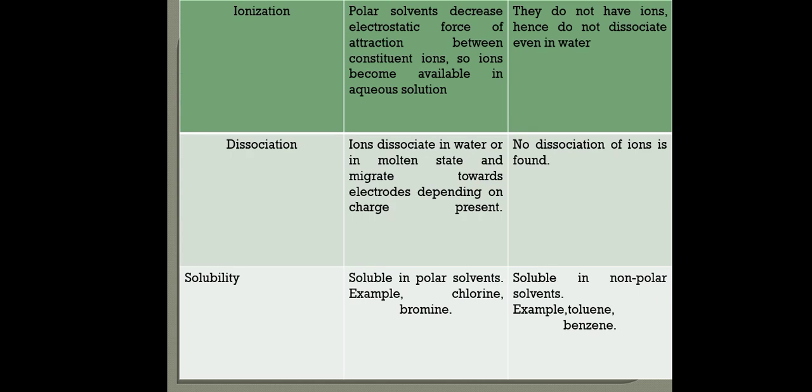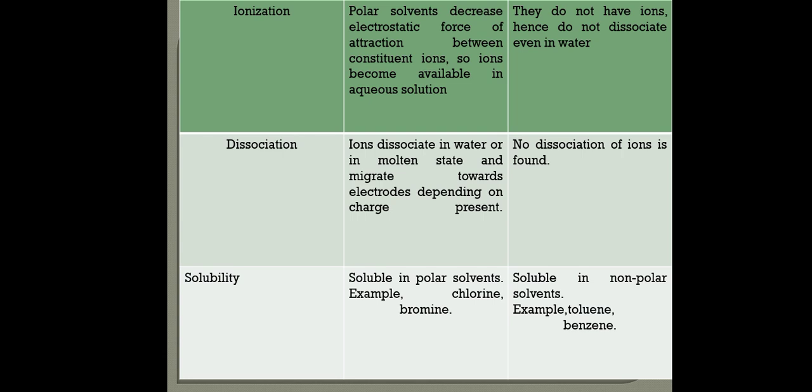Next property is ionization. Electrovalent compounds are soluble in polar solvents, which decrease the electrostatic force of attraction between constituent ions, so ions become available in aqueous solution in the case of electrovalent compounds. Covalent compounds do not have ions, hence do not dissociate even in water.